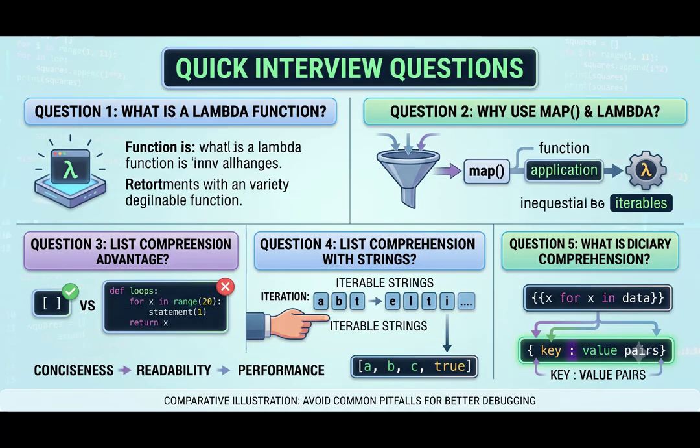Quick interview questions. Before I end today's session, let me ask you a few questions. Think about the answers. Question 1. What is a Lambda function? Question 2. Why do we use map together with Lambda functions? Question 3. What is the biggest advantage of list comprehension over a traditional for loop? Question 4. Can list comprehension work with strings? Question 5. What is dictionary comprehension? If you can answer all these questions confidently, then you have understood today's lecture very well.